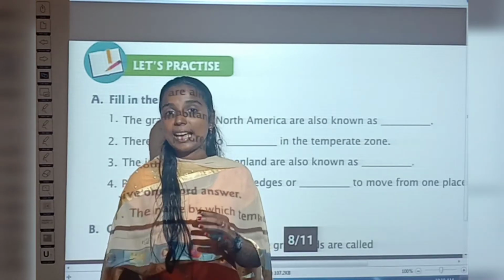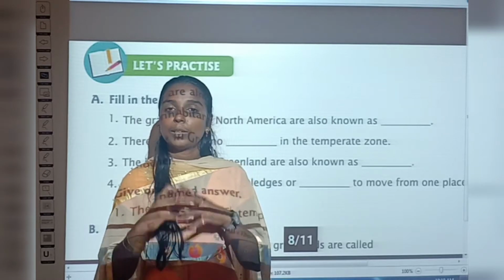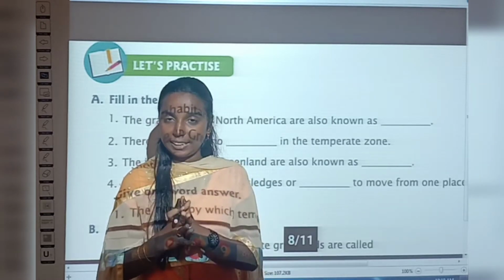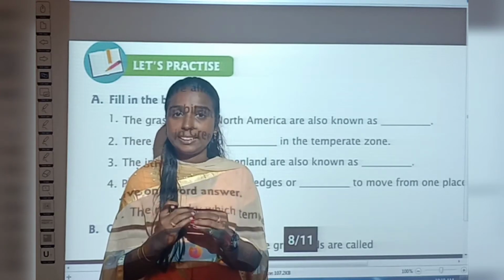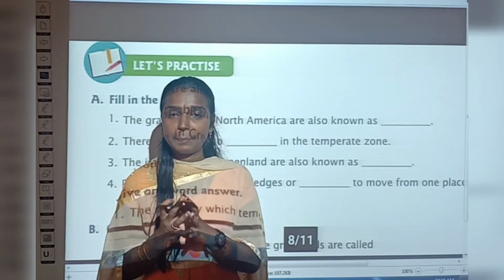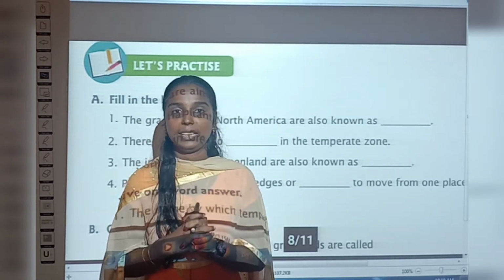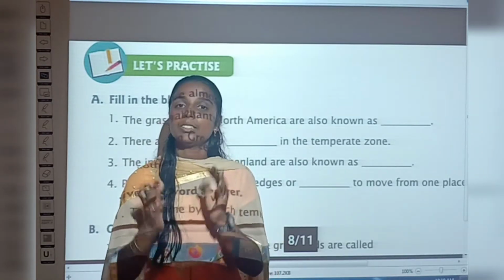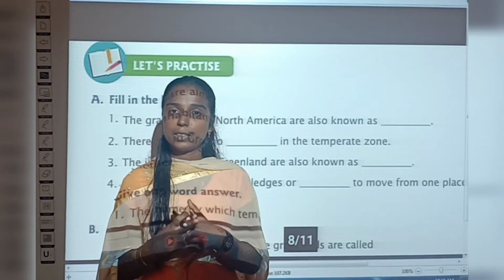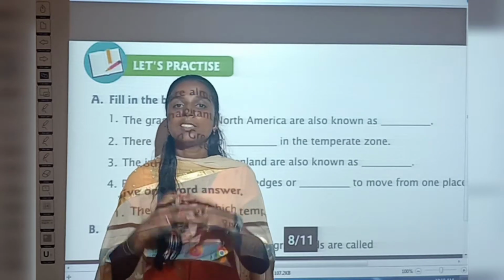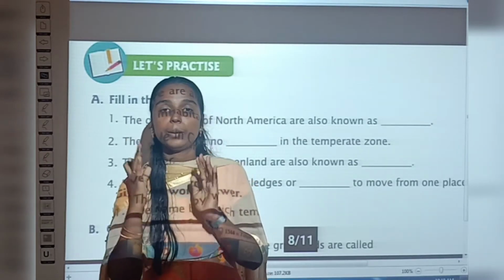So in the last class we had a revision on the temperate zone and the frigid zone, right? Now I hope that you have a clear idea on the climate, location, the wildlife, plant life and also the life of the people in the temperate zone and the frigid zone, right? Yes, very good. So with that in mind, today we are going to solve the book back exercises and also the workbook exercises.